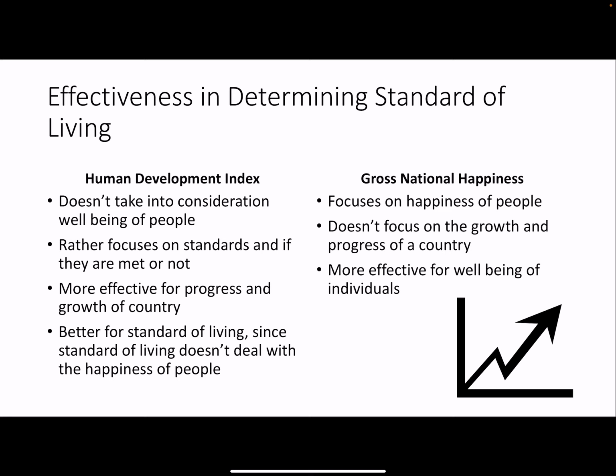So it's better for the standard of living since the standard of living doesn't just deal with how happy people are. But on the other hand, gross national happiness really focuses on the happiness of people. So therefore it doesn't really focus on the growth and progress of a country. So it's not as effective in determining standard of living, but it's more effective for determining the well-being of individuals, which can really help a country grow.